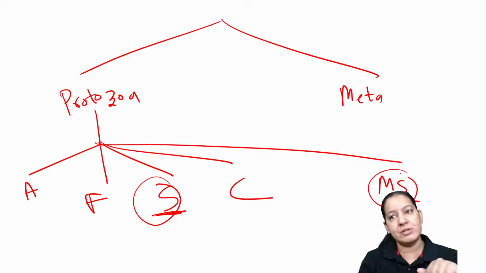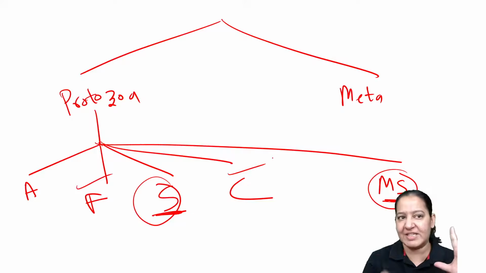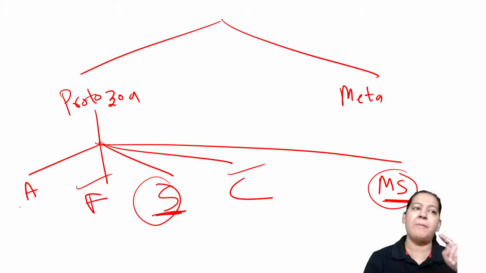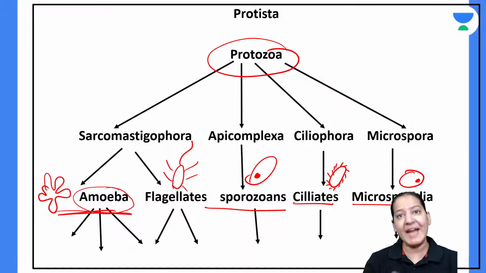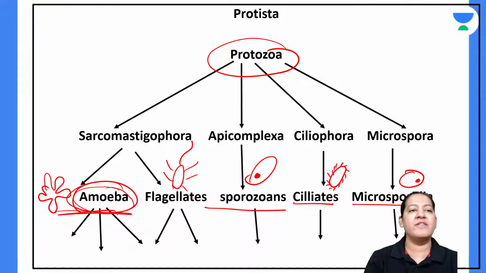Sporozoans, microsporidia, and flagellates or ciliates are similar. So flagellates and ciliates, and apart from them, amoeba. So learn like this: there are 5 categories. Now inside each category, learn the names of the parasites. Let me start with amoebas.